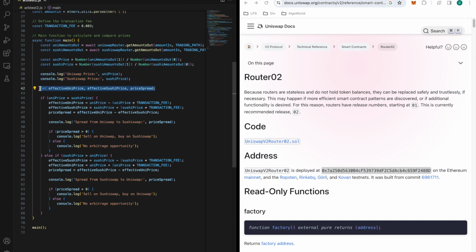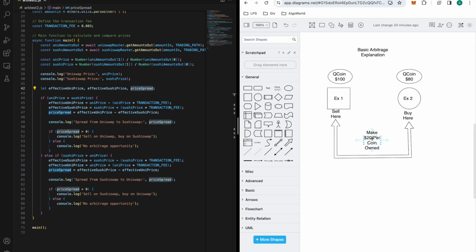Next, we're going to create empty variables. It's going to be effective Uni price, effective Sushi price, and the price spread, which is, again, the spread between these two. So this is the most important number in this entire program. It's going to basically allow us to find those arbitrage opportunities just off of that. All right. So if the Uni price ratio here is greater than the Sushi price ratio here for those two cryptocurrencies in Wei, then that lets us know that the effective price is going to be the Uni price minus the Uni price times transaction fees.